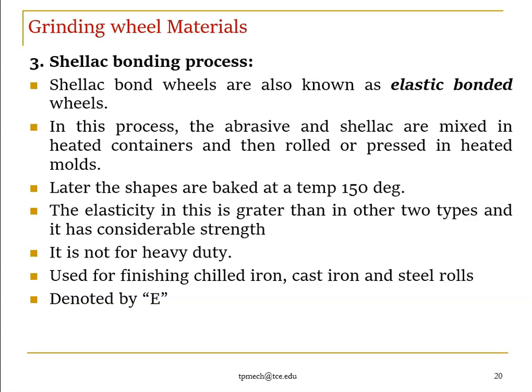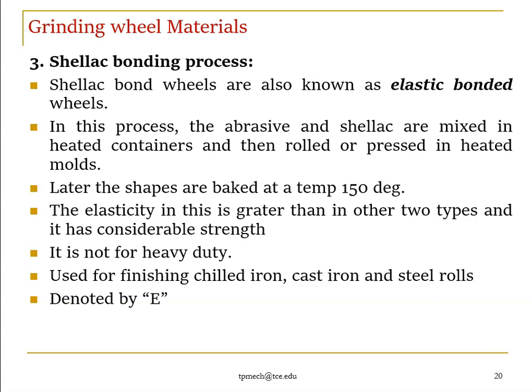So we add shellac to the abrasive grains, mixed in heated containers and then rolled or pressed in heated molds, right? Later the shapes are baked at a temperature of 150 degrees Celsius.